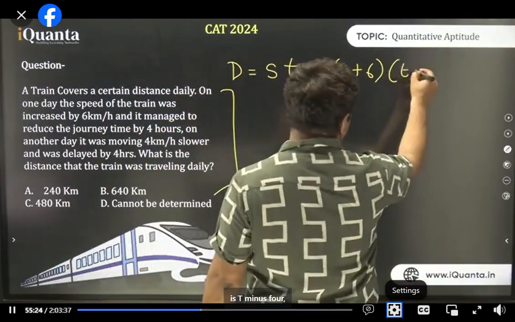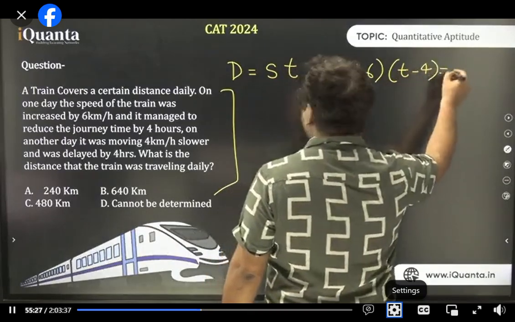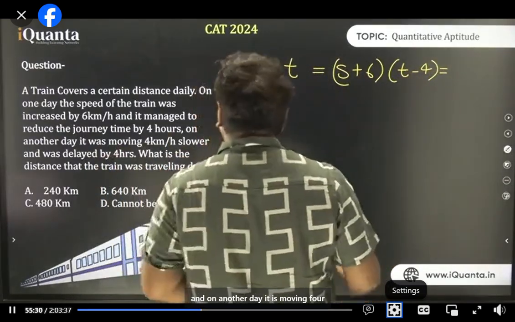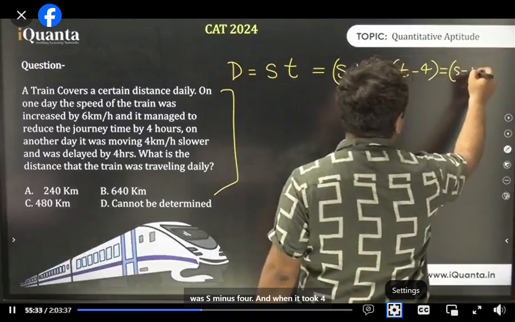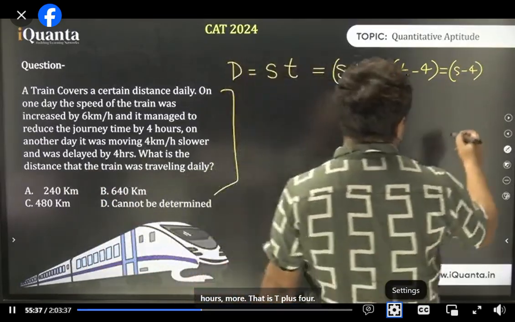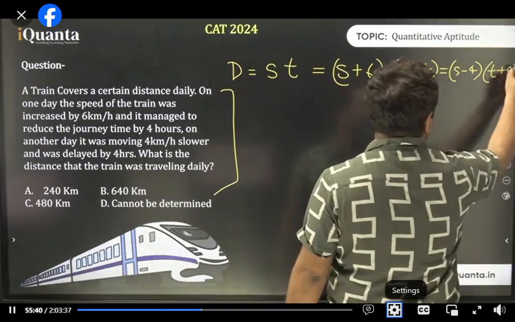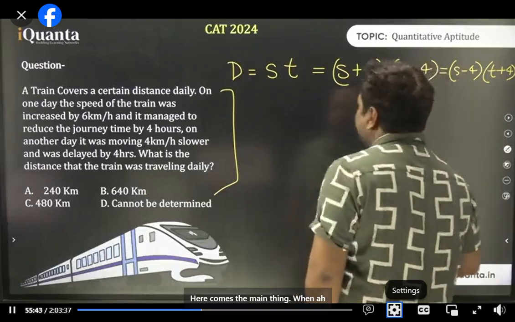That means it is t minus 4. And on another day, it was moving 4 kilometers slower. That means speed was s minus 4. And then it took 4 hours more. That is t plus 4. Clear? Here comes the main thing.